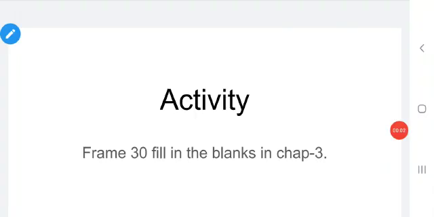Dear children, your activity for this class is to frame 30 fill in the blanks from chapter 3. Do this activity and submit it to your class teacher.